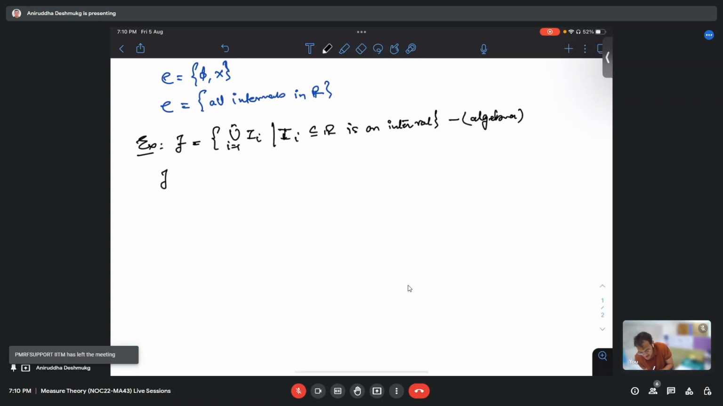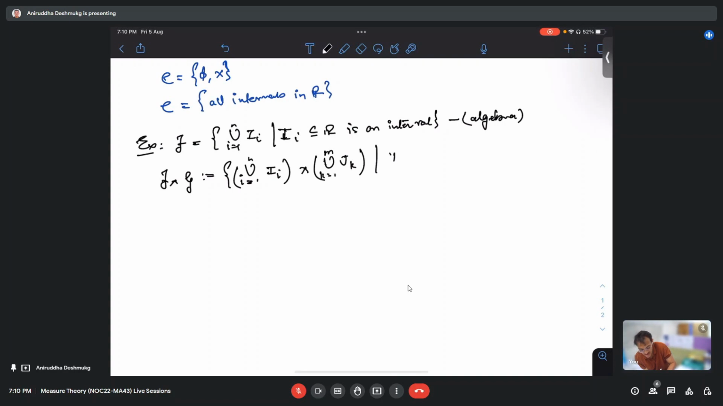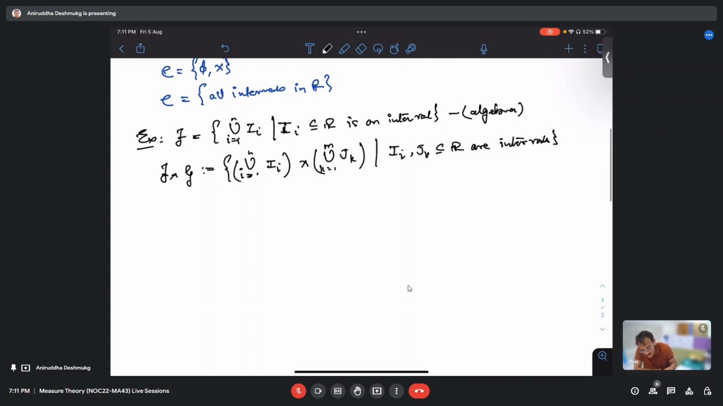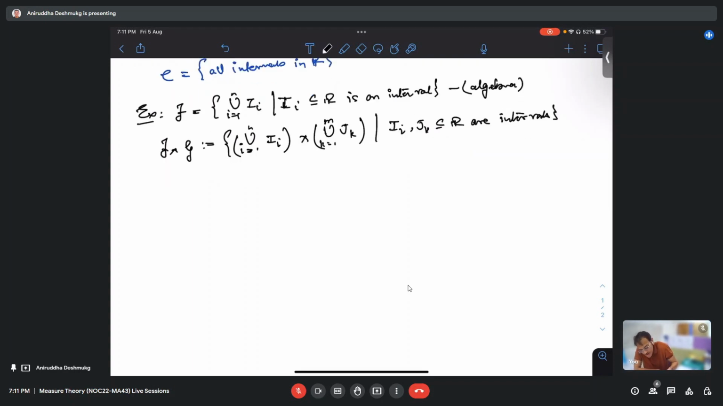Let us look at F cross G. Then F cross G by definition is the union over i from 1 to n of Ii, cross the union over k from 1 to m of Jk, where the Is and Js are intervals of R. So does everyone agree with this? Yes, sir. Okay.